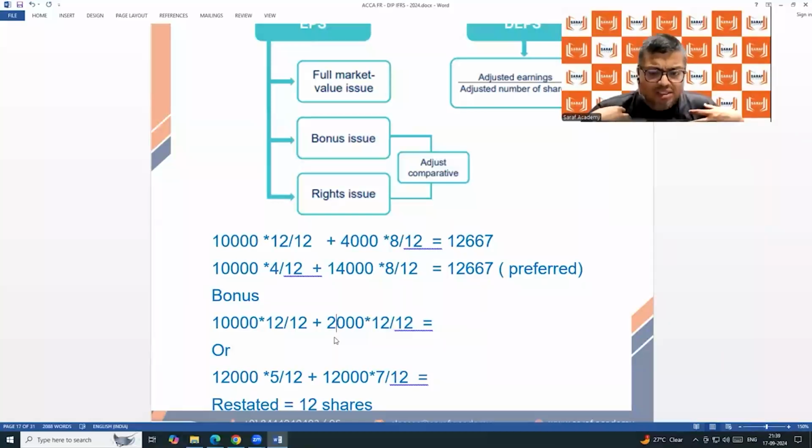But think about Prakash Saraf. Last year, maybe my earnings per share was 60. I had 5,000 shares. So my portion of total earnings was 5,000 into 60, 3 lakh. This year, earnings per share is say 50.